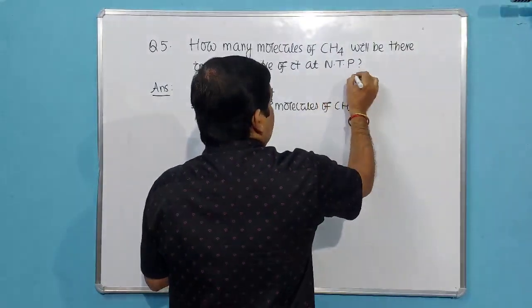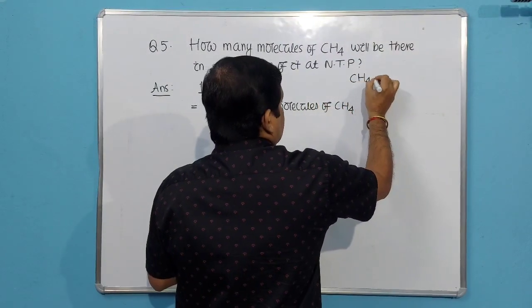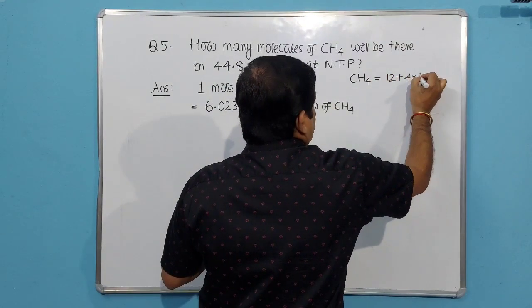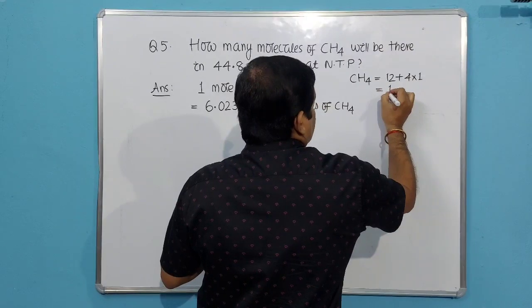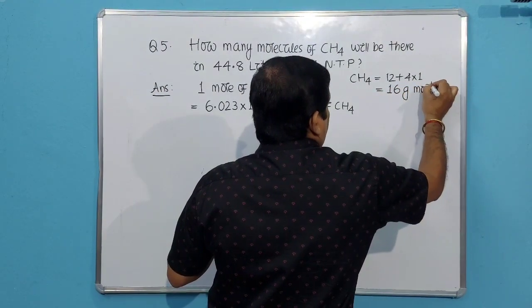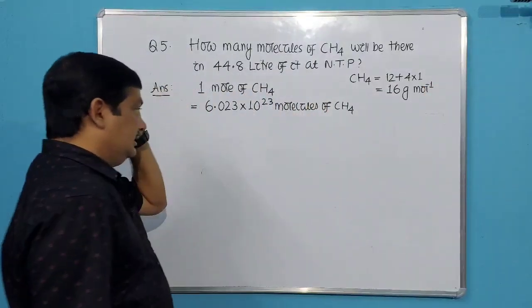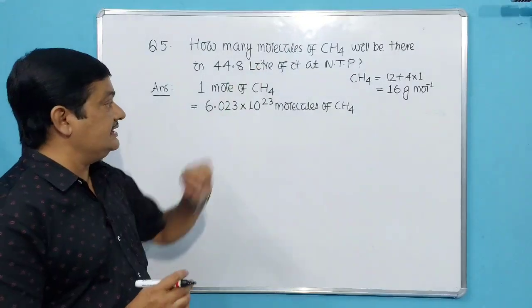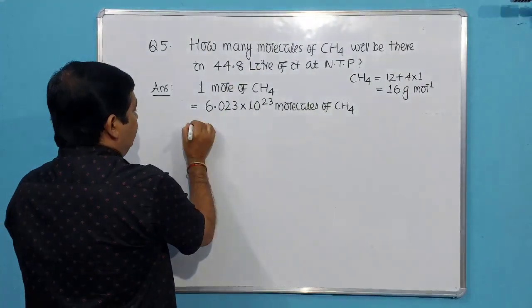I have already told you. Then methane, what will be the molar mass? Carbon is 12 plus 4 into 1. That means molar mass will be 16 gram per mole. Okay. Then what is molar volume? Volume occupied by 1 mole of gas. Methane is a gas. So how much volume will it occupy?